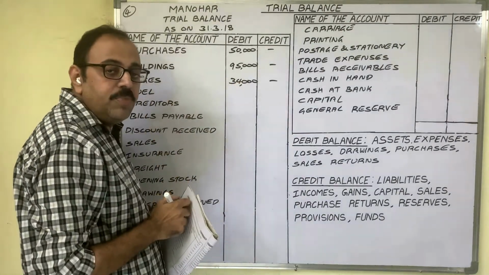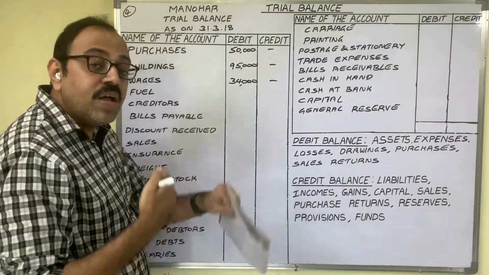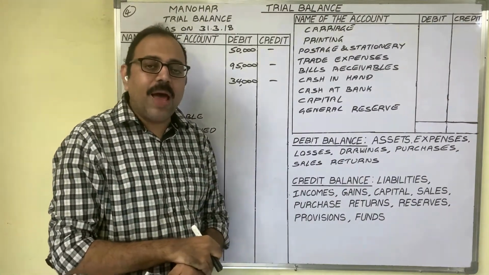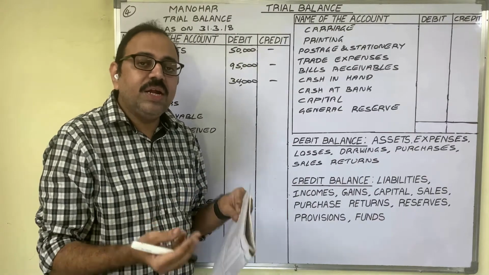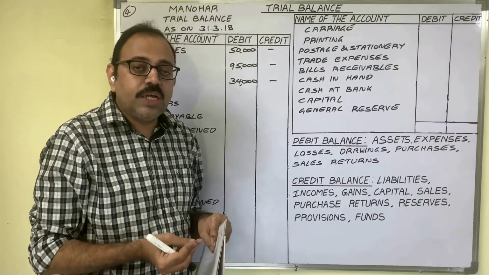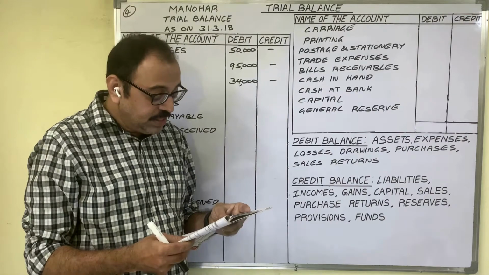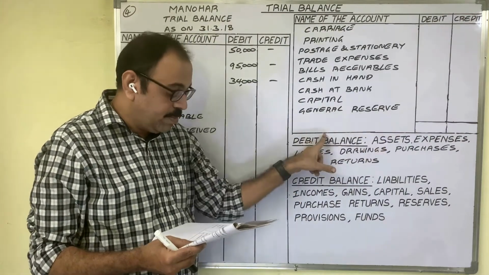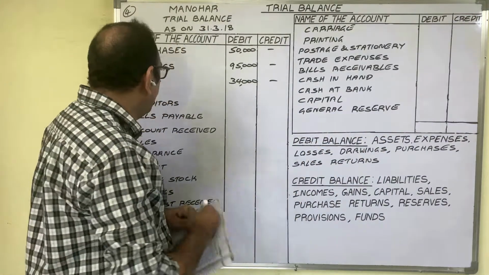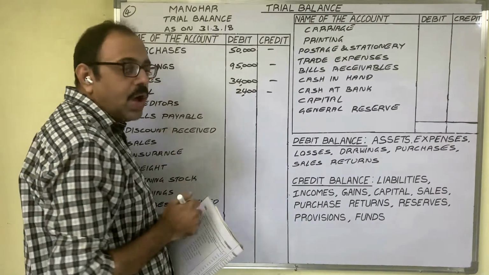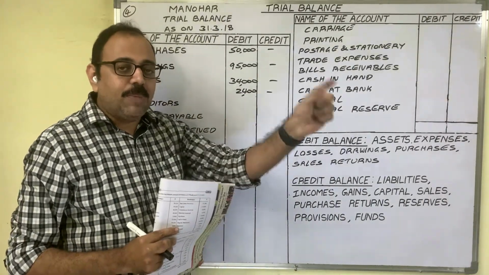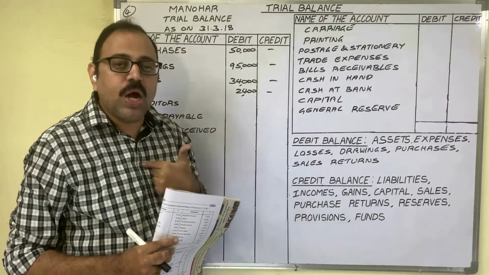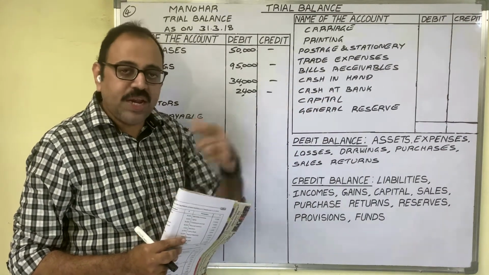Fuel. The firm uses fuel while manufacturing goods. To manufacture goods, we have to run the machine. To run the machine, we need fuel. So that fuel expenditure he is giving. As it is an expenditure, it shows a debit balance, 2,400 rupees. Creditors. Creditor is a liability. A supplier who sold goods to us on credit is known as a creditor.